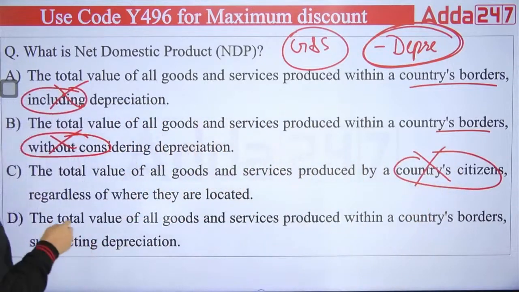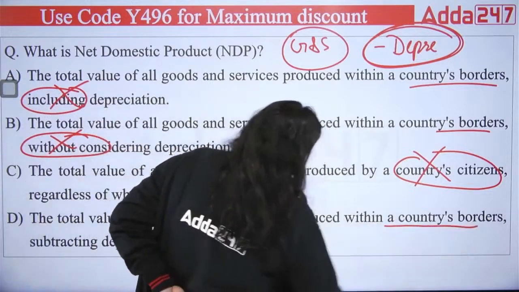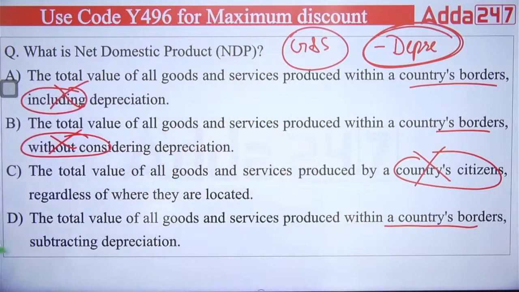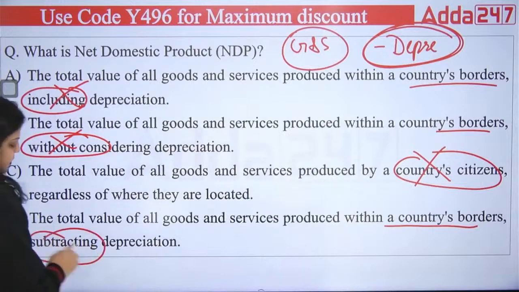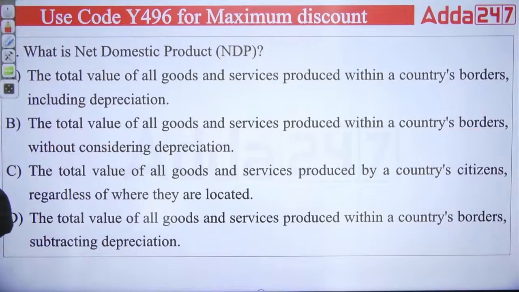The last option is the total value of goods and services produced within a geographical boundary or country's border. The first keyword is there, and subtracting depreciation, the second keyword is also there. So the right answer will be D. NDP is the total money value of all final goods and services that is produced within the geographical boundary of a country, and the next thing is subtracting depreciation. Clear? So right answer will be D.